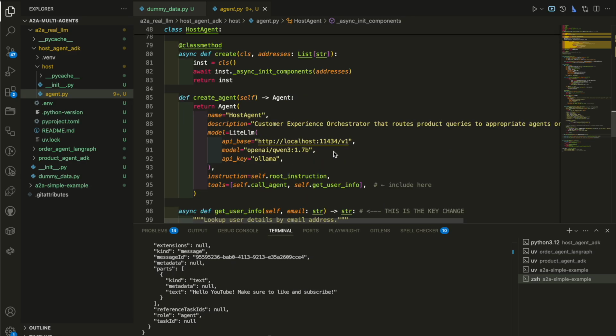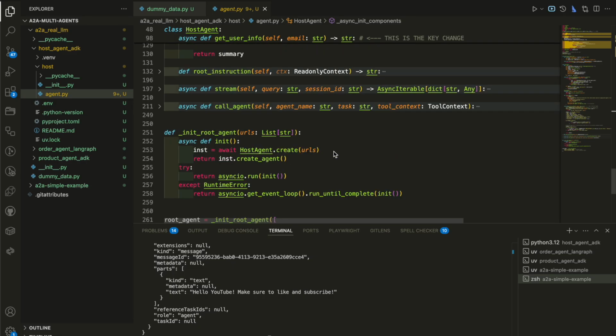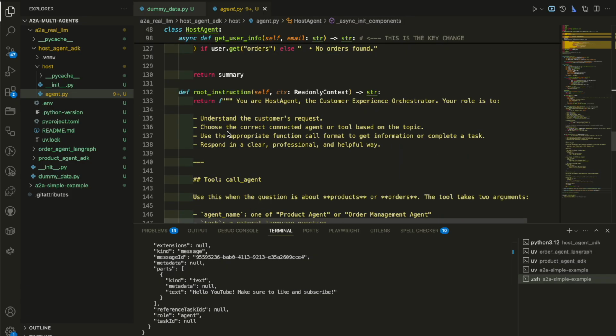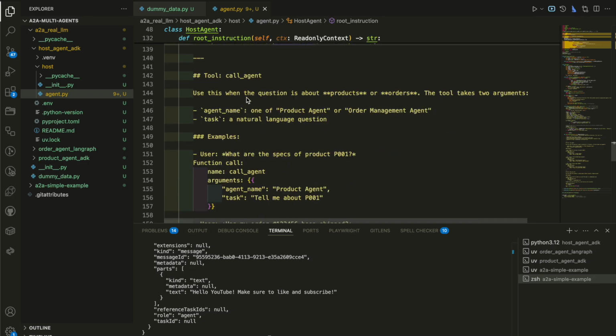The reason we're doing that is because of the instruction, which I'm going to show you very soon. In the instruction for this host agent, we say you are the host agent, the customer experience orchestrator. Your role is to understand the customer's request and do all these things, respond in a clear, professional way, and then we tell it about the tool calls.